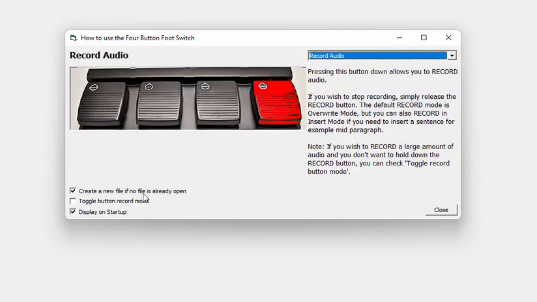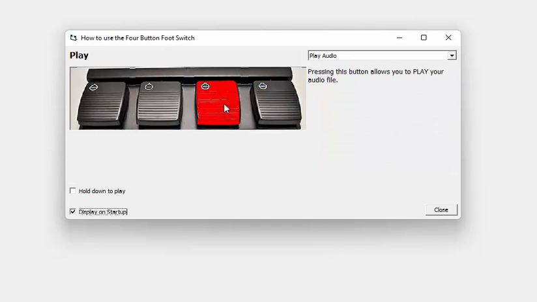Here I can say create a new file if no file is already open, so without having to go to the computer and select create a new file and then start recording, I can just immediately create a new file and start recording. And then there's also an option here for toggle button record mode. If I select that, then if I hit the record button once, it will continue recording. I don't need to keep my foot on the pedal. If I don't have toggle button record mode on, then I need to keep my foot on that button in order to continue recording.